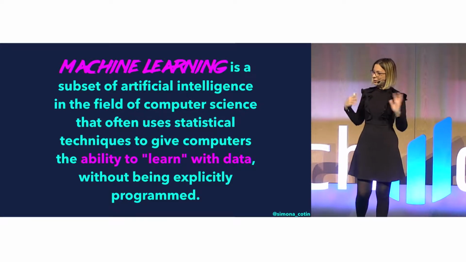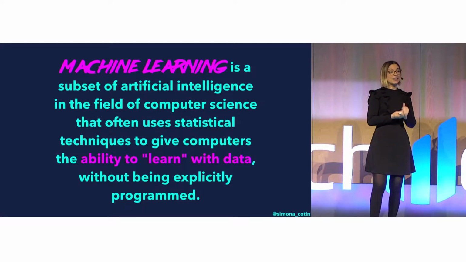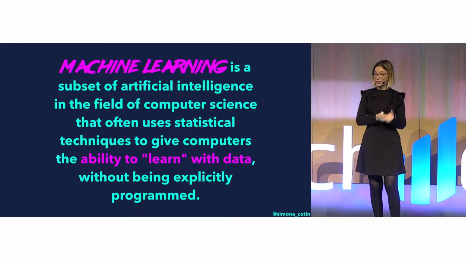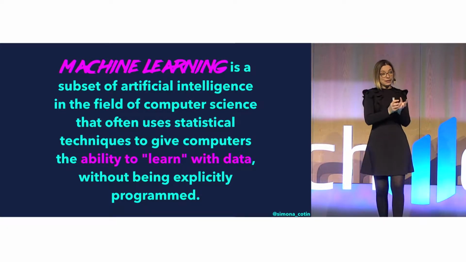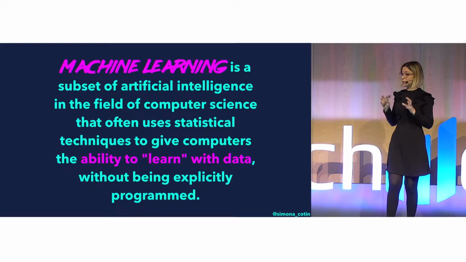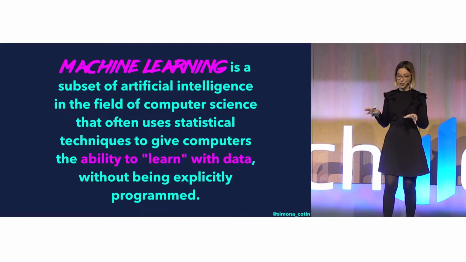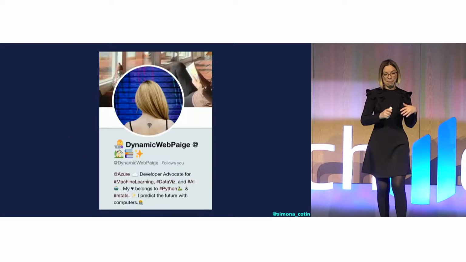So I'm going to start with the machine learning definition, where basically what we're saying is that machine learning is a subset of artificial intelligence in the field of computer science that basically uses statistical techniques to give computers the ability to learn with data. That's very important, without being explicitly programmed.